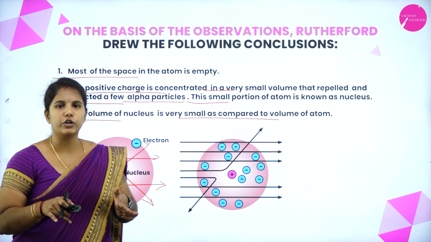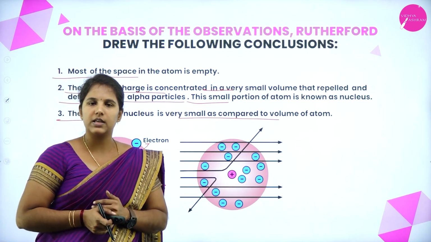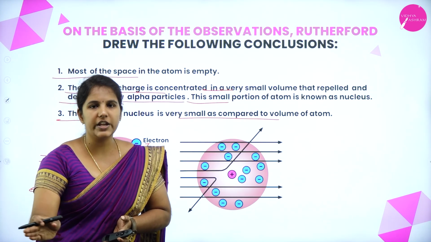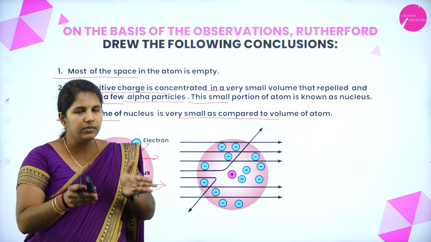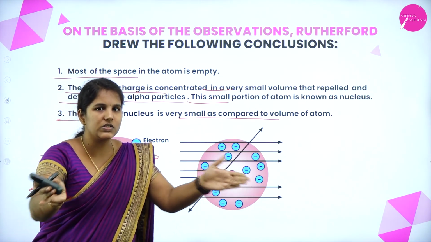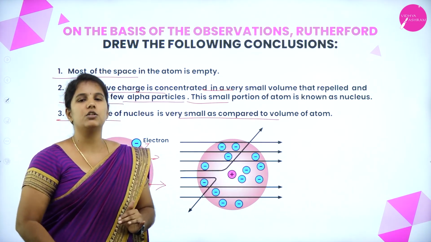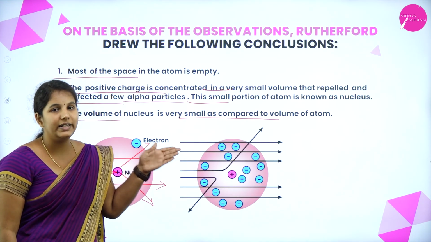Suppose, imagine you're walking on the road. Suddenly a bus comes, what will you do? You'll change your direction. Like that, here the alpha particles also, when something is there in the middle, change direction. It changes the direction of movement. That is why it gets deflected.